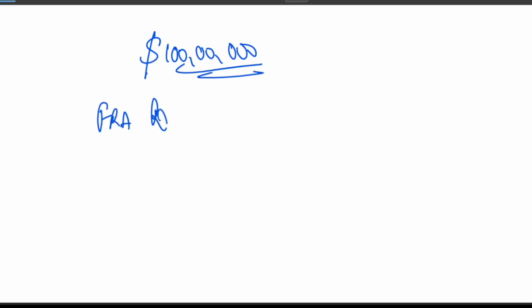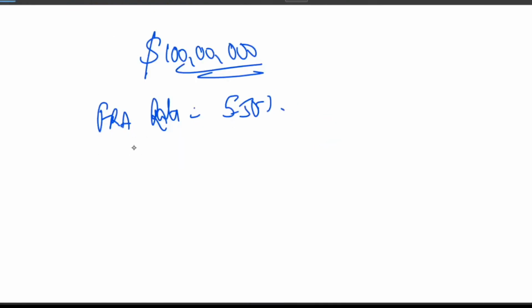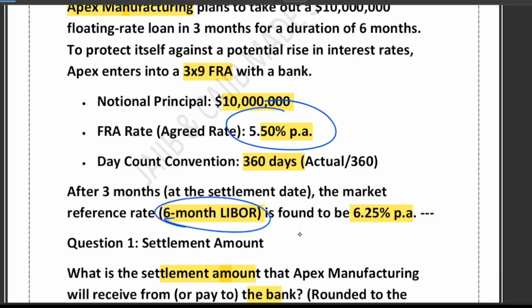As you can see, the notional principal given is nothing but 100 lakh. The FRA rate has also been given. What is the value of the FRA rate? 5.50 percent, as you can see here. The third point is that they have also given the market rate. How much is the market rate? It is linked to 6-month LIBOR, which is 6.25% per annum.